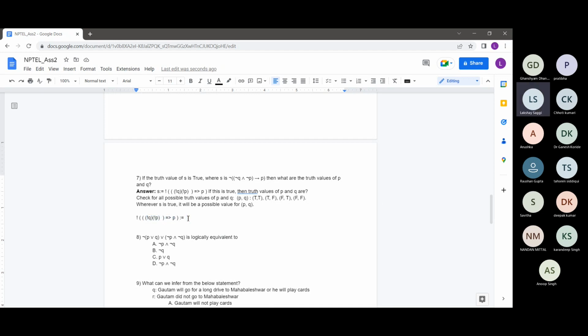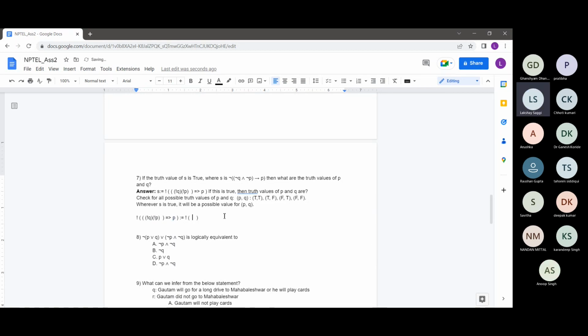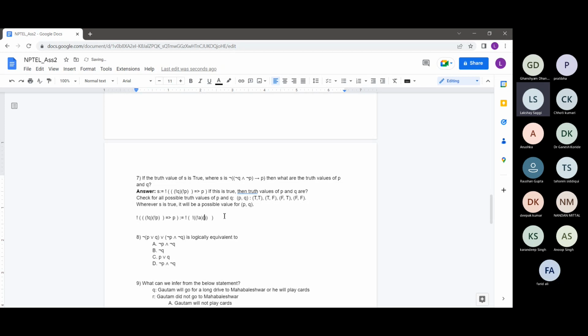The negation of this whole expression, E implies P, will just mean the negation of the first expression plus P. As we know, A implies B means not A or B. So I'll be doing the negation of negation A times negation B, plus P.